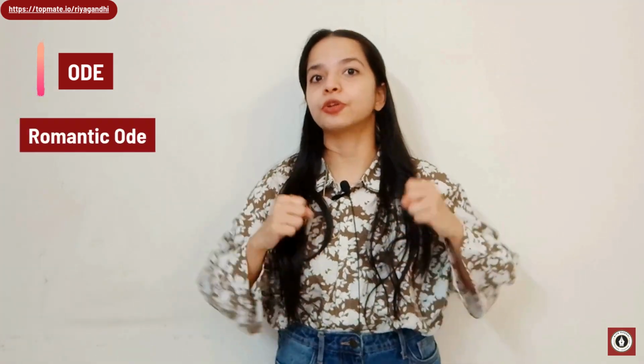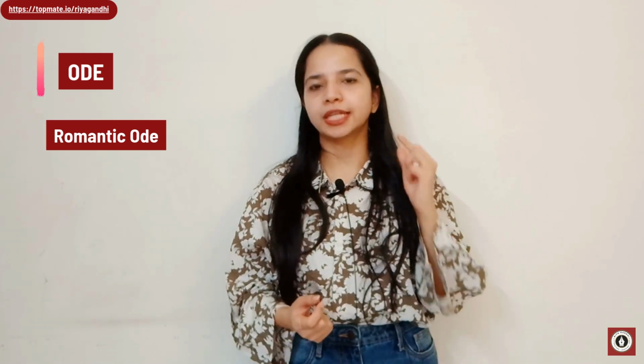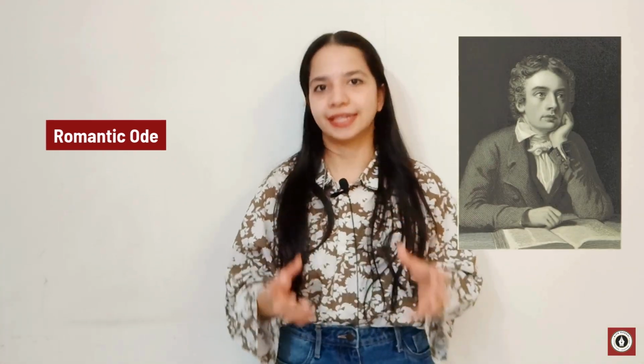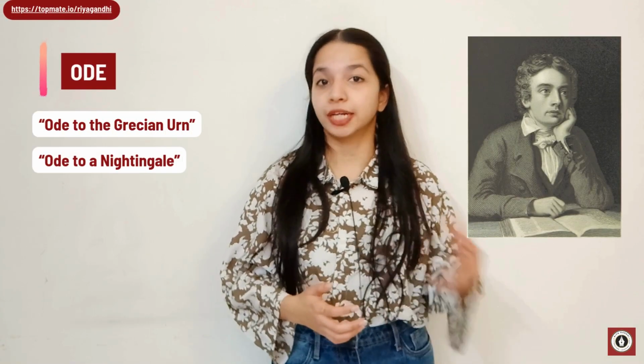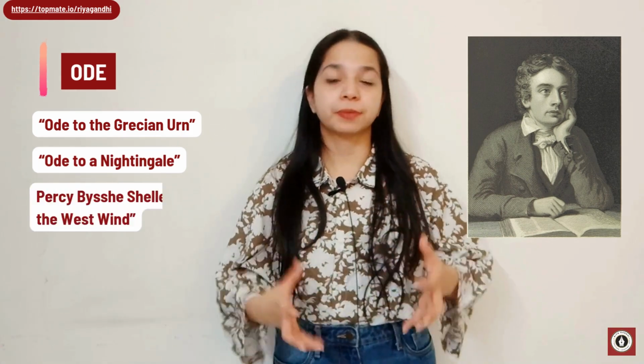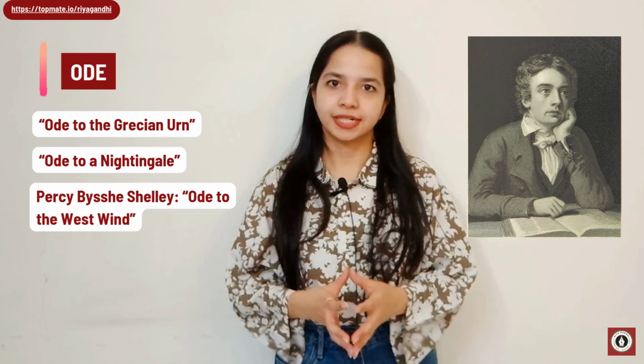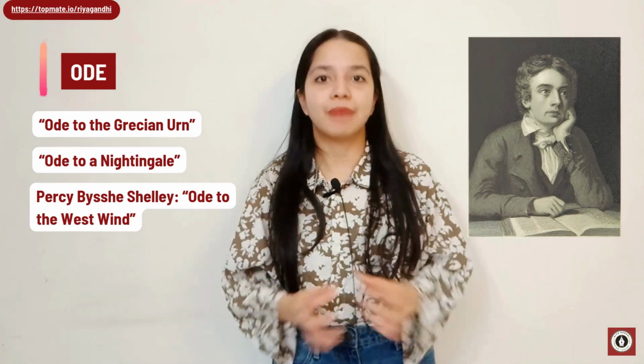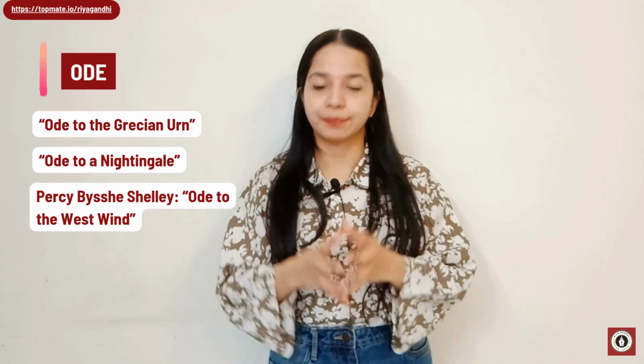When it comes to odes, and especially the romantic odes, the first poet that pops up in my mind is John Keats. Some of his most famous odes are Ode to a Grecian Urn, Ode to a Nightingale. You also have Percy B. Shelley's Ode to a West Wind. Now, when you're talking about these romantic odes, they are very colloquial in manner because they talk about the outer landscape, they talk about the outer life, and they are meditative in talking about the glories of nature.